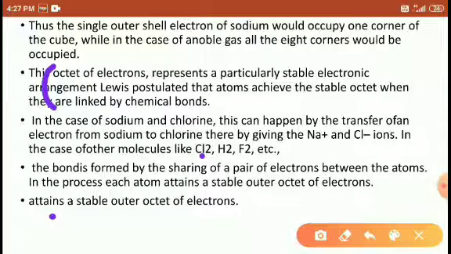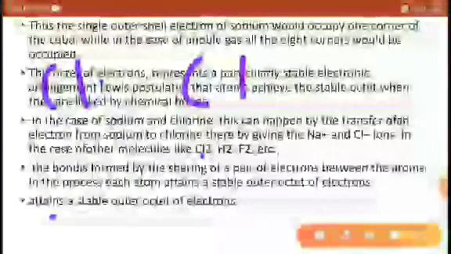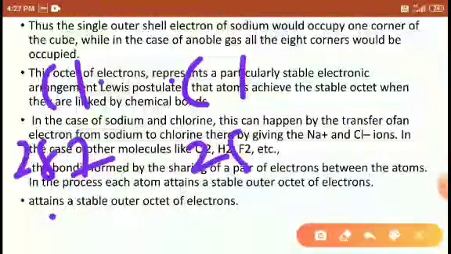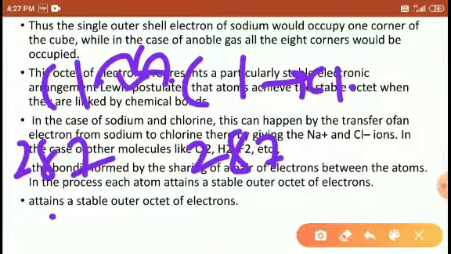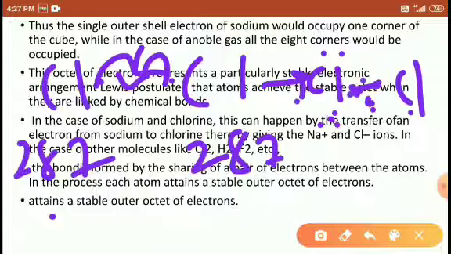For example, chlorine has valency 1, atomic number 17, configuration 2 8 7. When two chlorine atoms mutually share electrons, they form a Cl–Cl bond. This bond is held by both species: 1 2 3 4 5 6 and this is 7 and 8. Similarly 1 2 3 4 5 6, and this is 7 and this is 8. That is the arrangement.